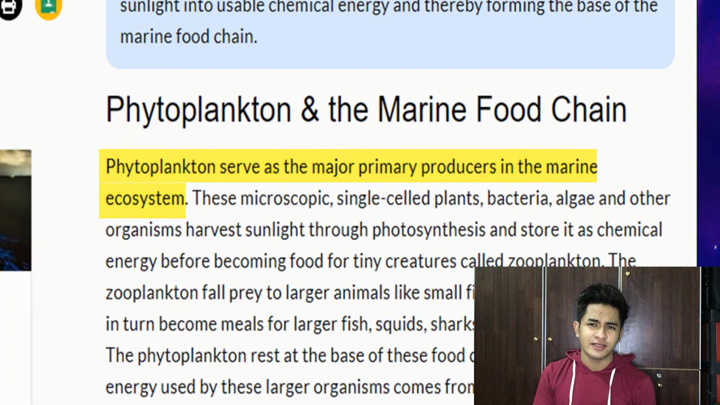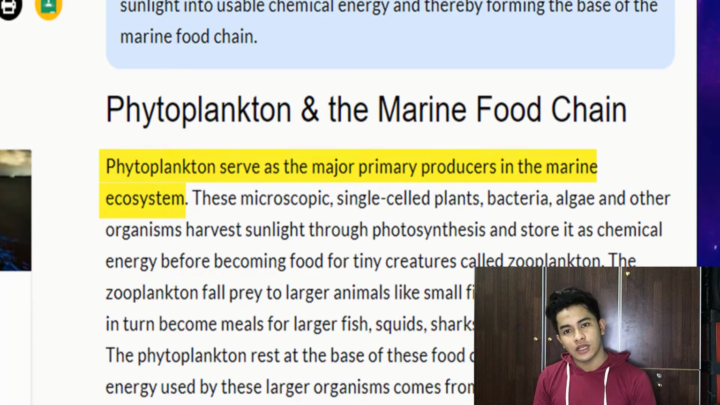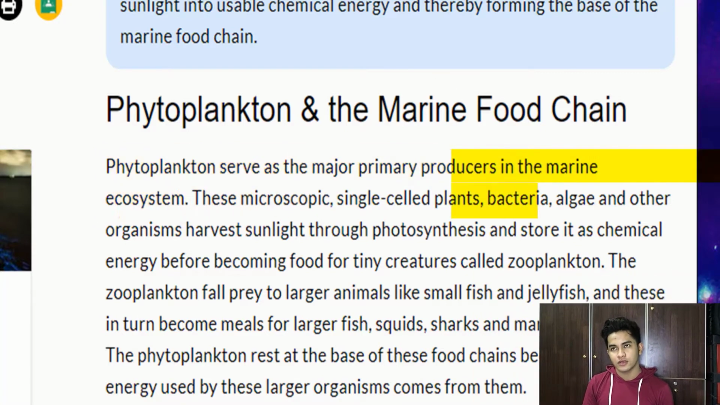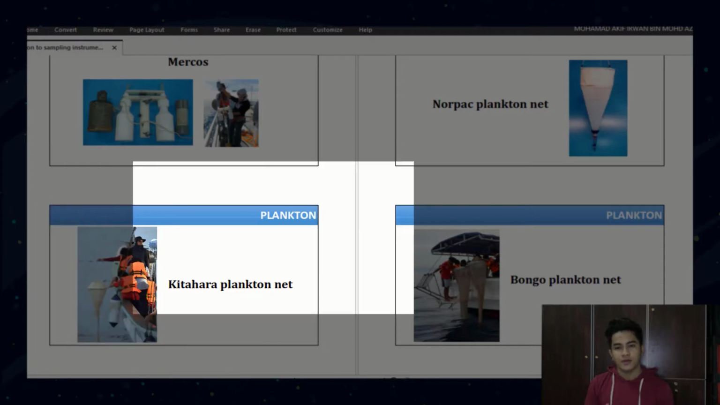Did you guys think how researchers and scientists collect this plankton and bring them to the lab and study their characteristics? Actually, there are a few instruments to collect them, for example, Bongo plankton net, Kitahara plankton net, and Norpac plankton net.